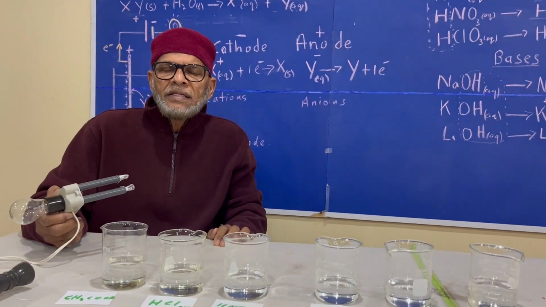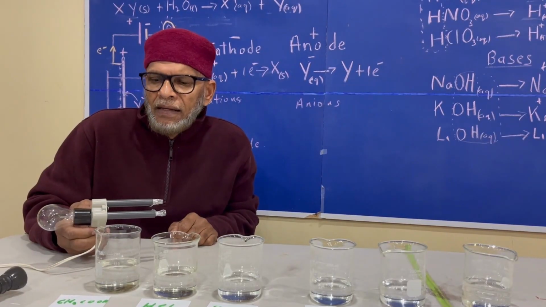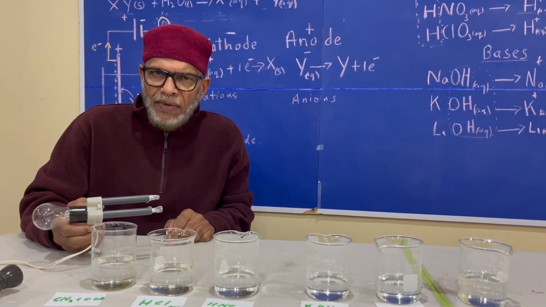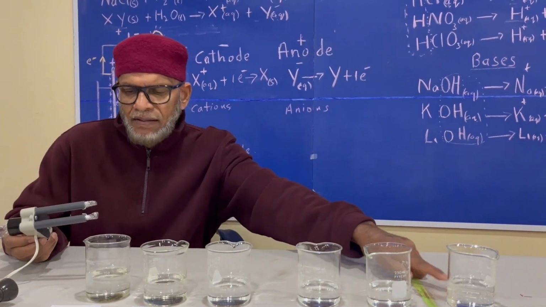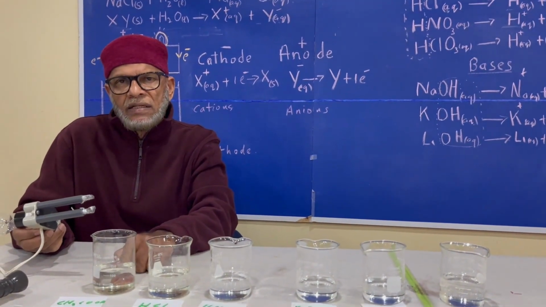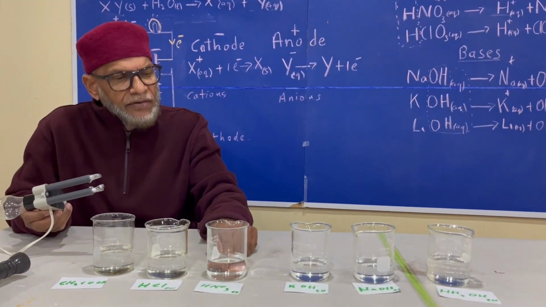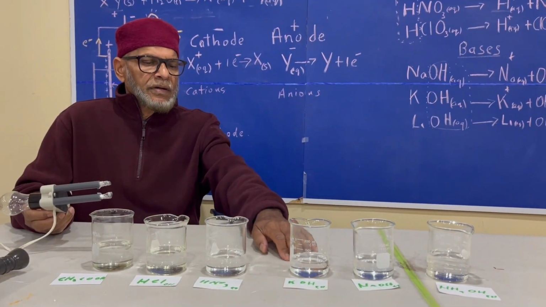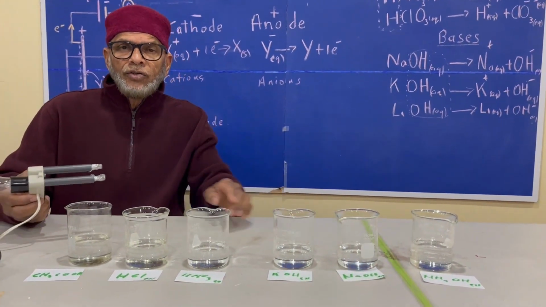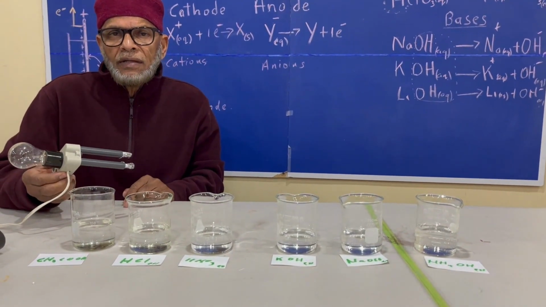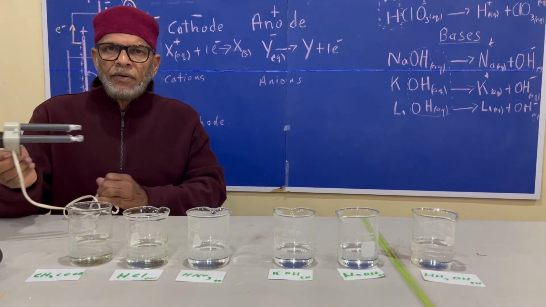Arrhenius went on further to investigate the conductivity of aqueous solutions of acids and bases. We have three acids here and three bases here. The first acid is ethanoic acid, or what is called vinegar. This one is hydrochloric acid, and that one here is nitric acid. The bases that we have here are potassium hydroxide, sodium hydroxide, and ammonium hydroxide. So I want you to pay some attention to the intensity with which this light bulb lights up.